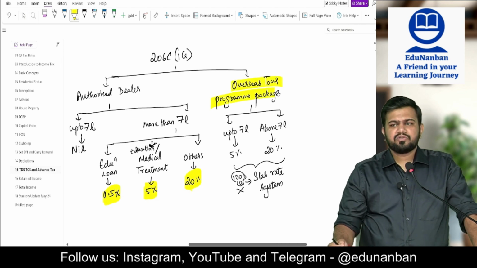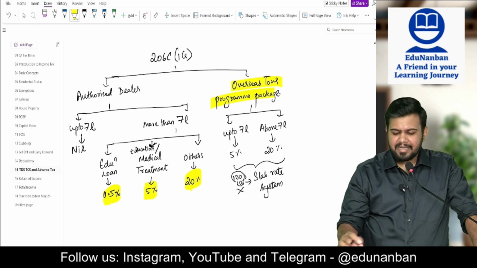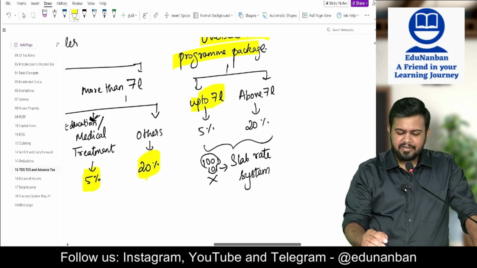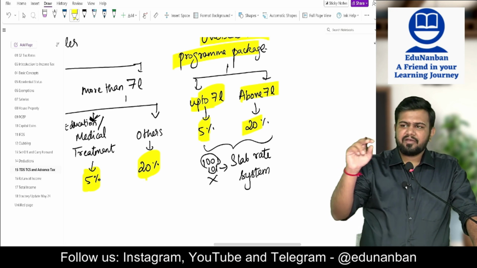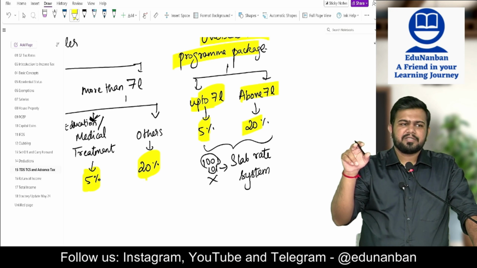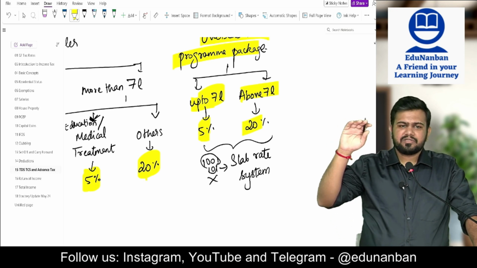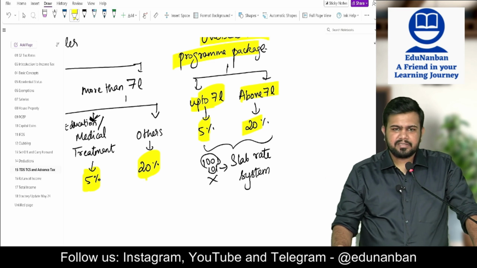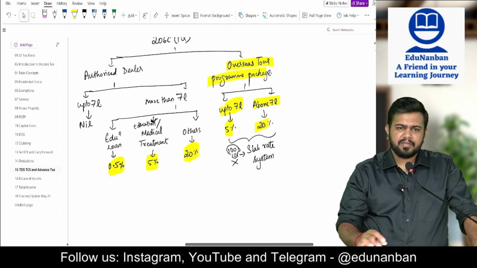Then now let's come to the overseas tour program package. In the overseas tour program package, there is no limit and all. There is a slab rate. What is the slab rate? Up to 7 lakh 5%, above 7 lakh 20%. So up to 7 lakh you calculate 5% TCS, and above 7 lakh you calculate 20% TCS. This will be the total. Like how you calculate income tax, in the same way you have to calculate the TCS. Up to 7 lakh 5%, above 7 lakh 20%.